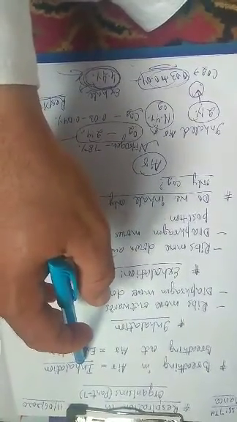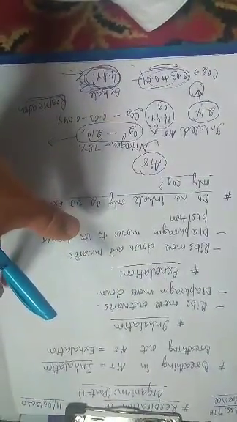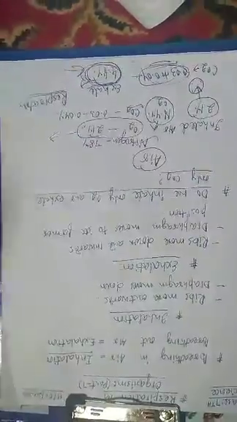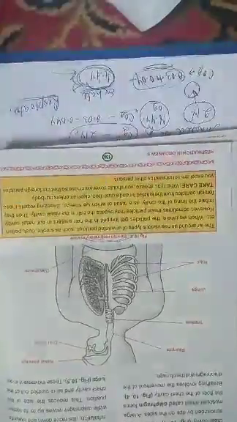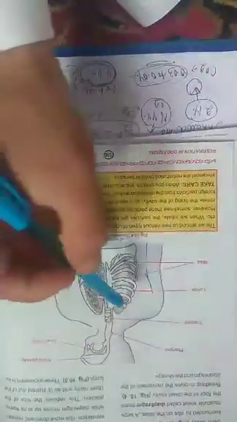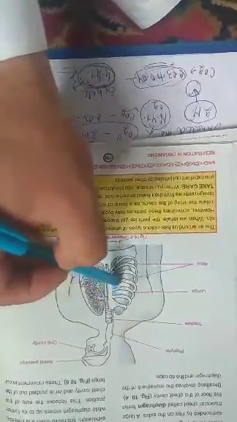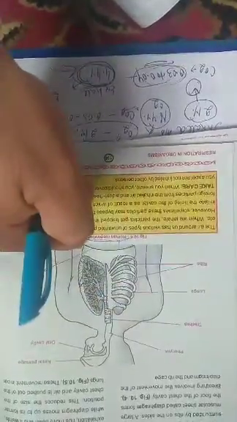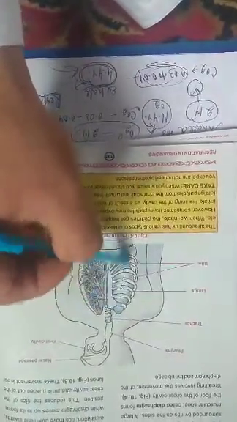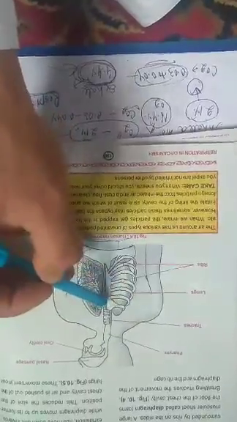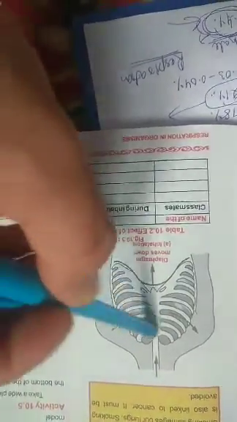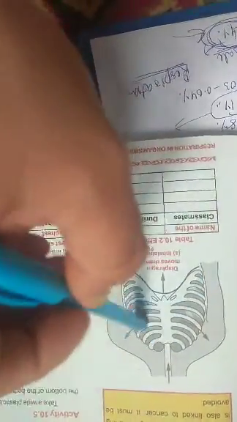As I have already told you, our lungs are covered by a protective layer of bones called ribs. I will show you that on the diagram which is present in your textbook on page number 130. These bones protect the lungs from external damage. They give a protective covering to the lungs. This is called ribs. They are also present on this side. I will show you in this next figure. This is called a rib cage. Rib cage is just like a cage.